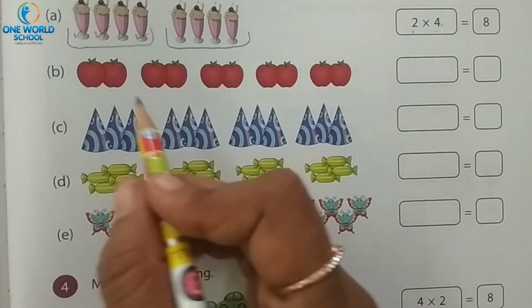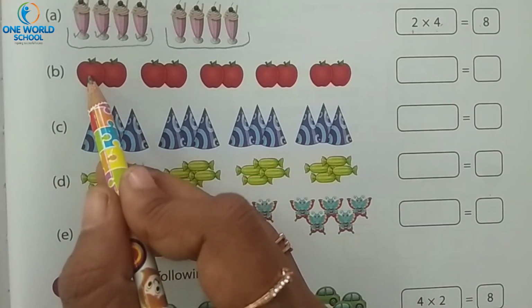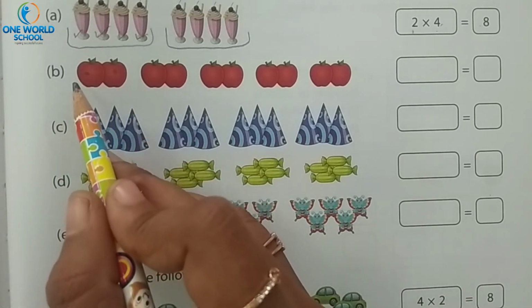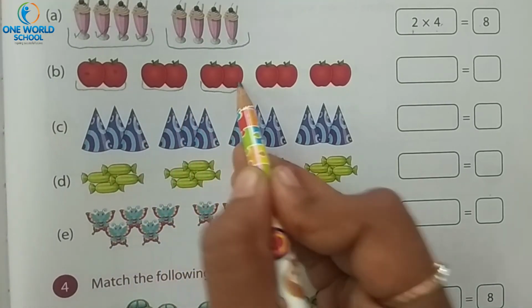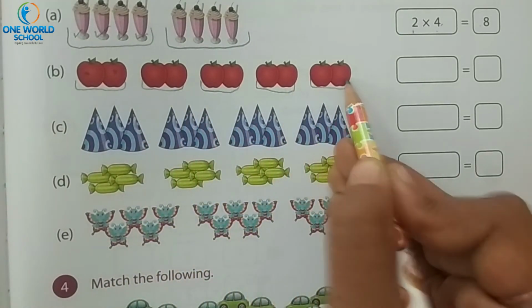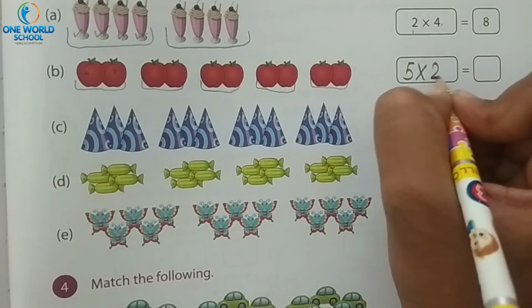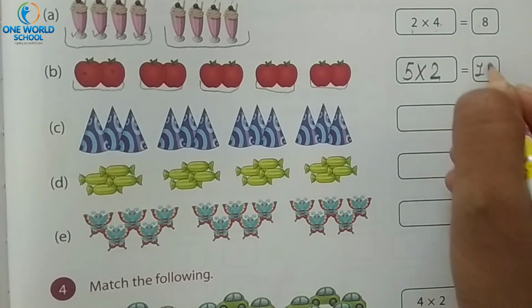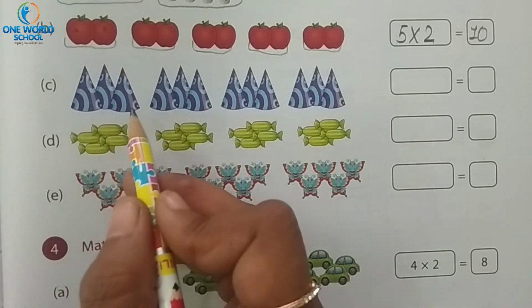Yes. Next one. What is this? Apples. How many apples are there? 1 and 2. And how many times? Count it. See, 1 time, 2, 3, 4 and 5. It means 5 times 2 apples. 5 twos are 10. Done? Yes. Next is cap.